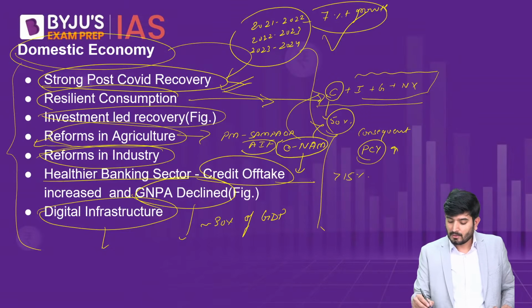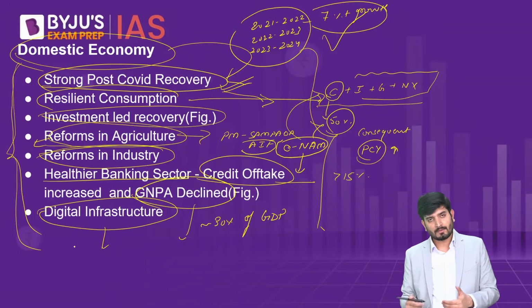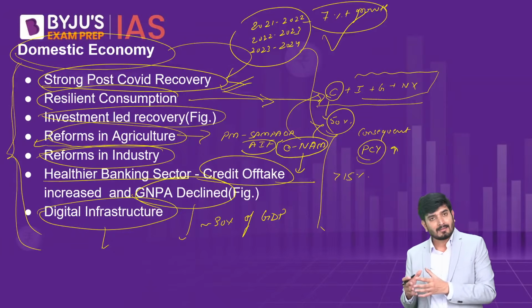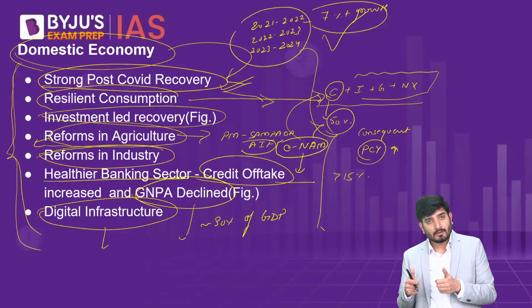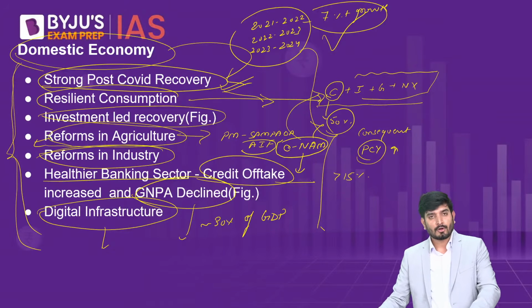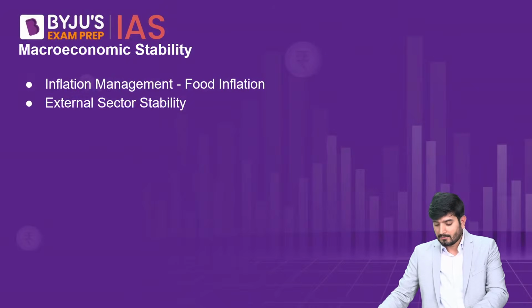So the domestic economy has been particularly resilient because of all these factors, because of the good performance of all these: strong post-COVID recovery, resilient consumption, investment where the government is particularly focused, continuous reforms in agriculture, the government's desire to reform industry, a healthier banking sector, and the strong performance of the government, especially in building up digital infrastructure.